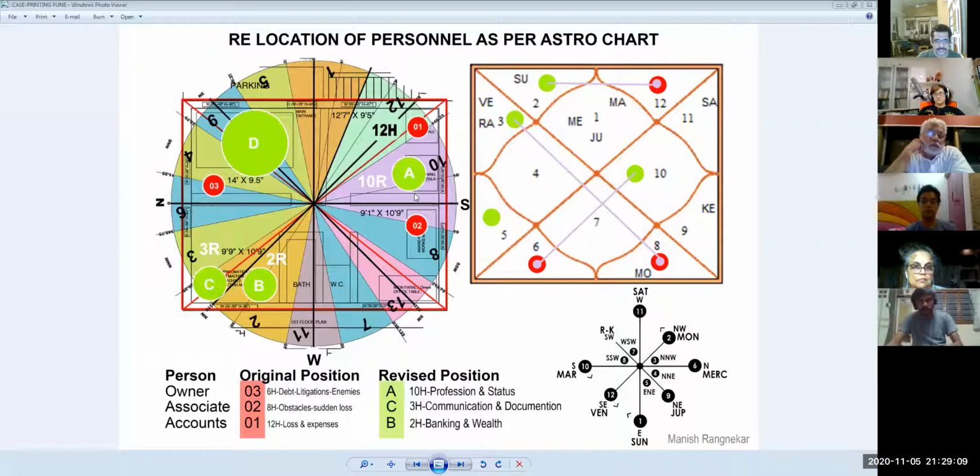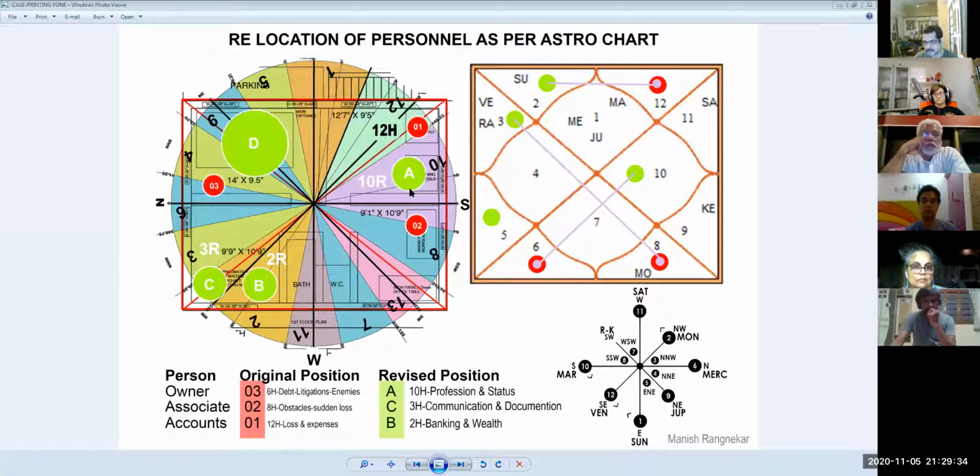Now, basically, these revised positions which are there now are actually his old positions only, which he told me later. So let me tell you ABC first, because that is what I proposed. Later he told me that was where he had started off. So A, this is which Rashi? The 10th Rashi. Fortunately, over here it is the 10th house only.